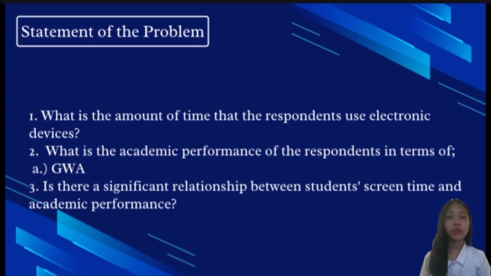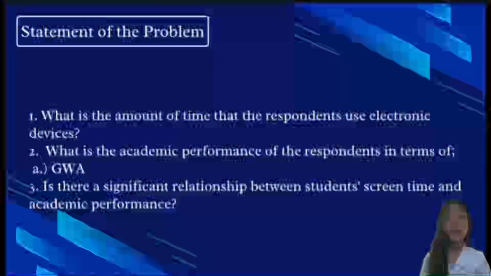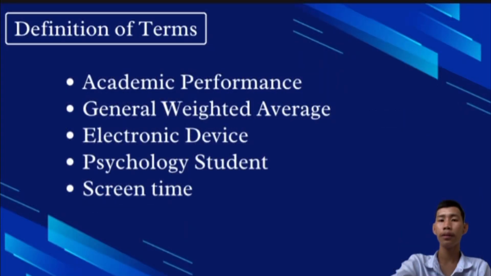For the statement of the problem 3, it asks if there's a significant relationship between the students' screen time and academic performance, which the researchers will find out if there's a correlation between screen time and academic performance of the students. Now, let's move on to definition of terms.